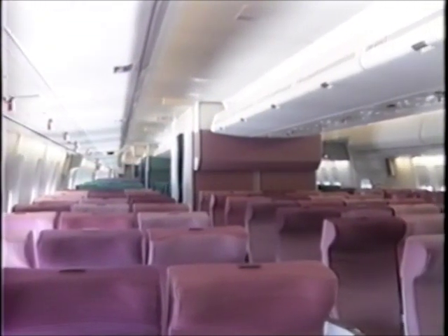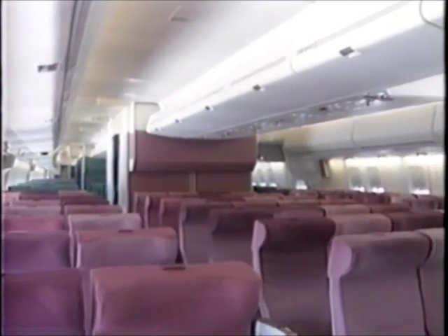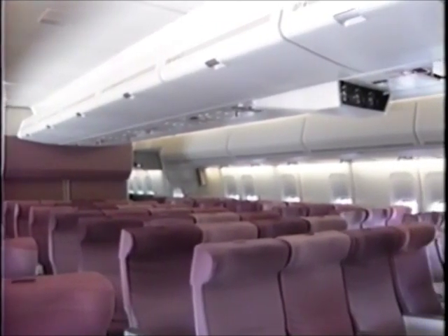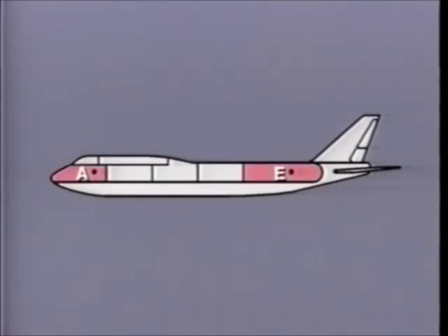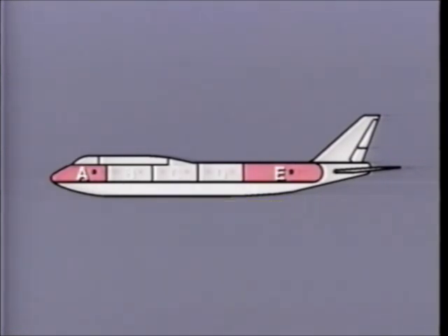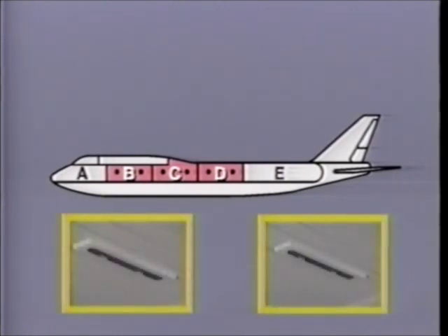The main passenger compartment is divided into 5 zones. Each zone contains 1 or more zone temperature sensor assemblies. Zones A and E are each equipped with 1 assembly. Zones B, C, and D all have 2 assemblies.